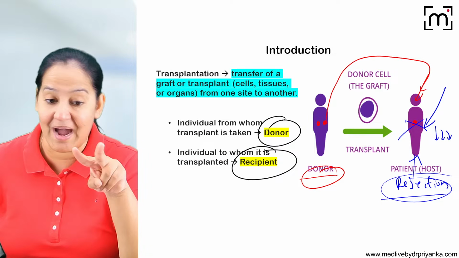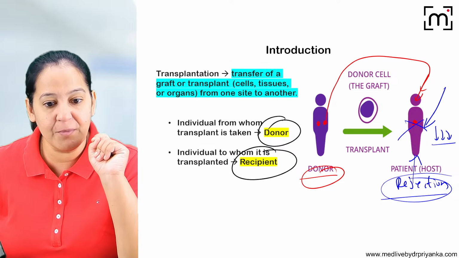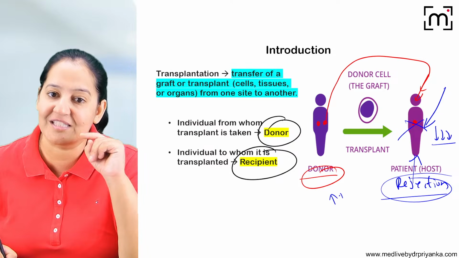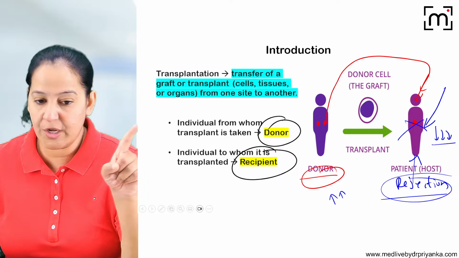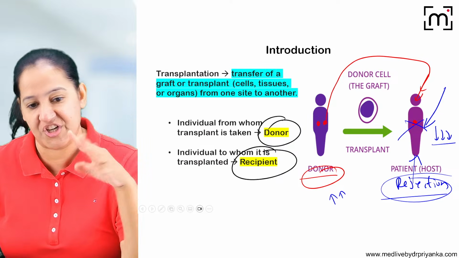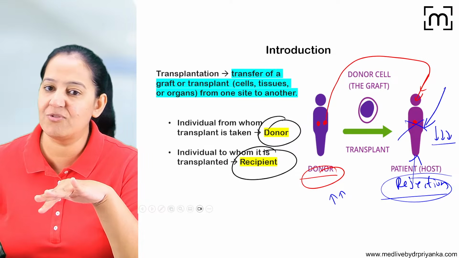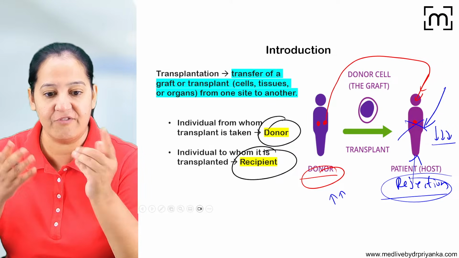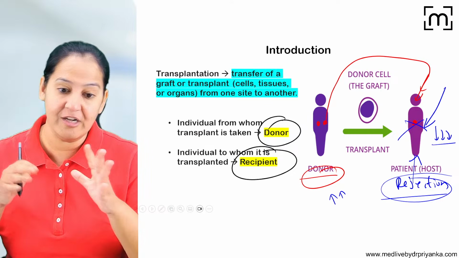That will suppress. If you're suppressing the immune system throughout life post-transplant, the person is at higher risk of susceptibility to infection. If you don't give the immunosuppressive drug, the person will have rejection of the graft. If you give the immunosuppressive drug, the person will have high susceptibility to infection. So in post-transplant life, you have to make a balance, and it's very difficult to manage.